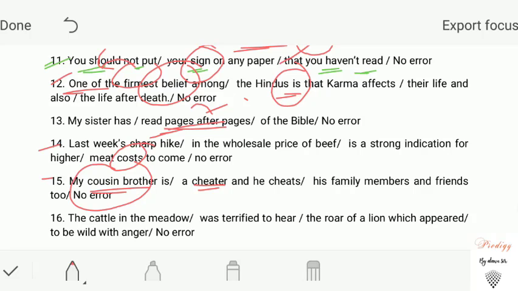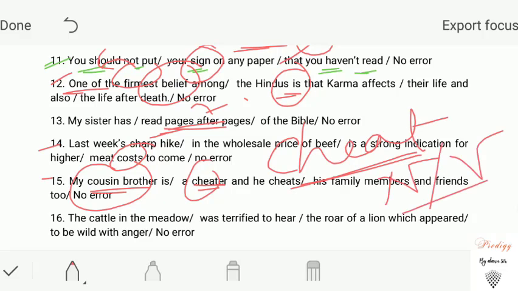But the actual words will be my cousin is. There is no word like cousin brother, cousin sister. Only cousin. My cousin is a cheat, not cheater. C-H-E-A-T. This word can be used as a noun as well as in the form of a verb. So my cousin is a cheat and he cheats his family members and friends too. So our error lies in both the sections. Cousin brother will not be our answer. Our answer is my cousin is a cheat. Clear? Okay, let's move on to our last question.